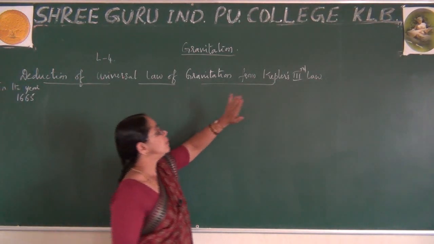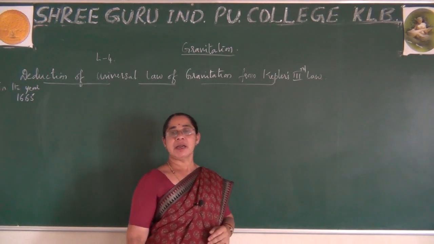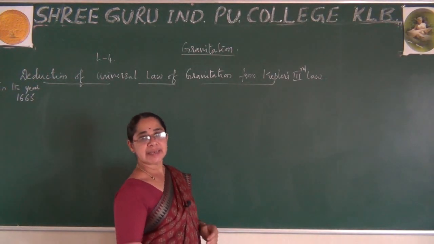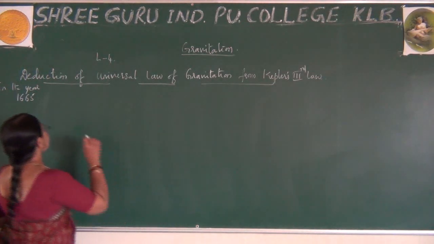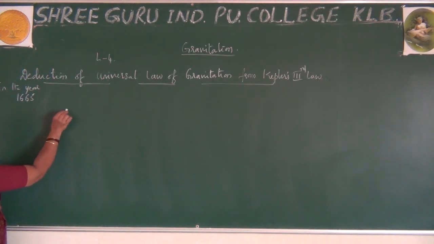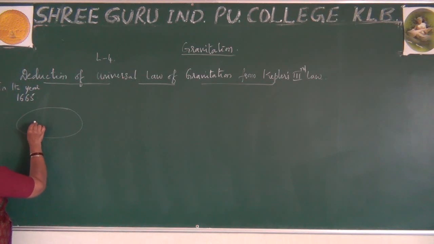He took Kepler's law, particularly the third law, called the law of period. In his explanation, suppose the sun is at one of the foci and the planet is at this position on the orbit.